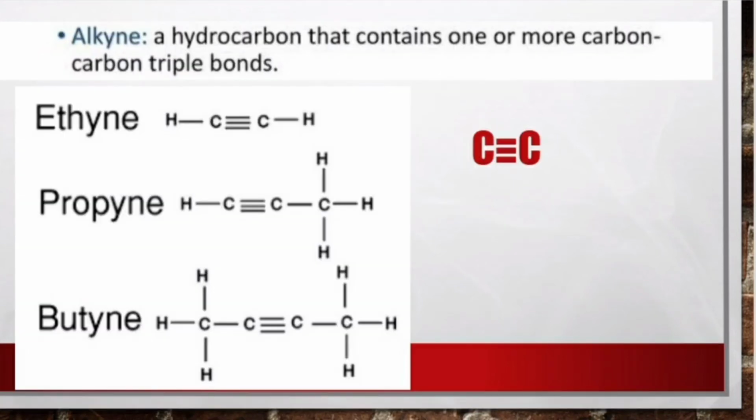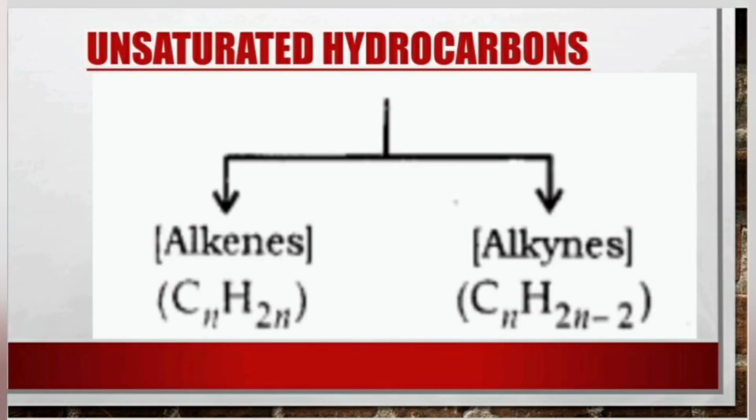Now let's see about alkynes. An alkyne is a hydrocarbon that contains one or more carbon-carbon triple bonds. See the examples: ethyne, propyne, butyne. In all these examples, they contain carbon-carbon triple bonds. So unsaturated hydrocarbons are of two types. They are alkenes and alkynes. Similar to alkanes, they also have formulas. For alkenes, the formula is CnH2n, and for alkynes, it is CnH2n-2.